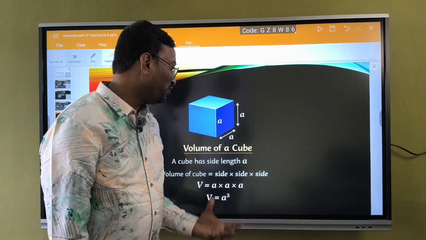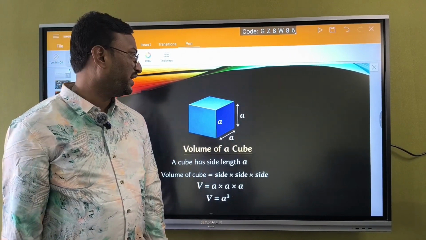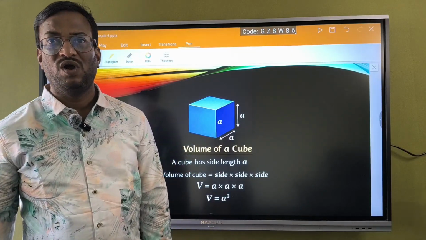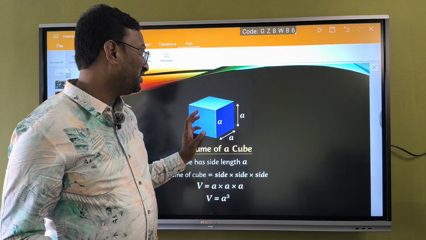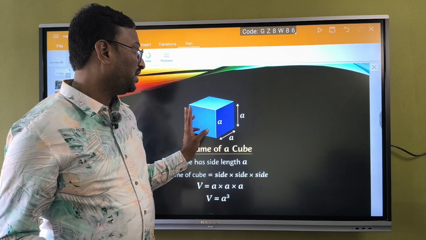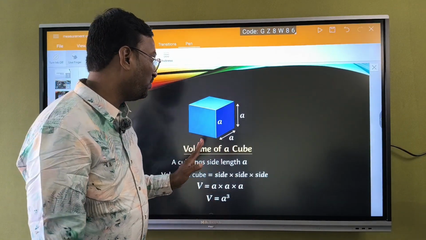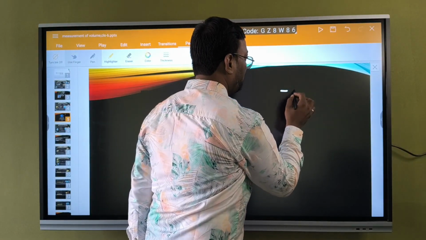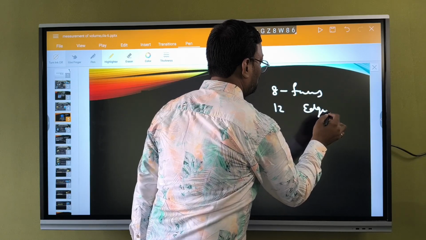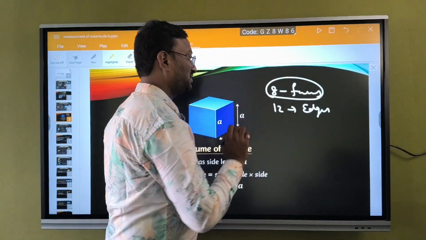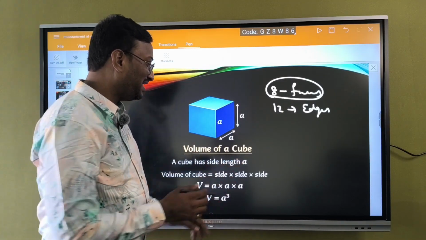Next thing is the volume of a cube. I already told you what a cube is. A cube is also a solid object which will have equal sides. A cube will have 6 faces and 12 edges. So all the faces are of the same length. So a cube has a single length, that is A.